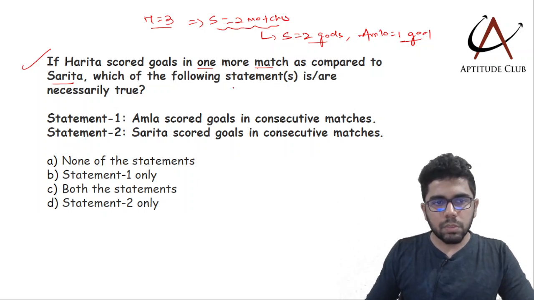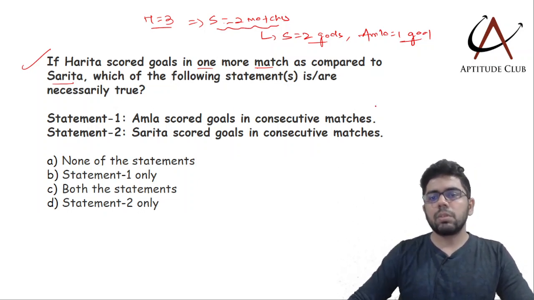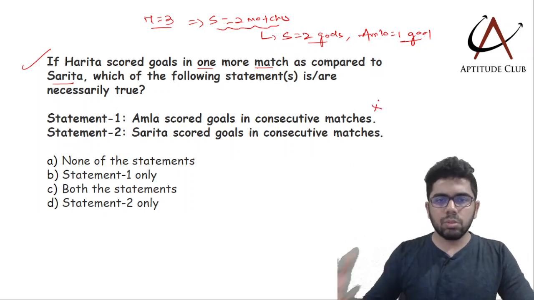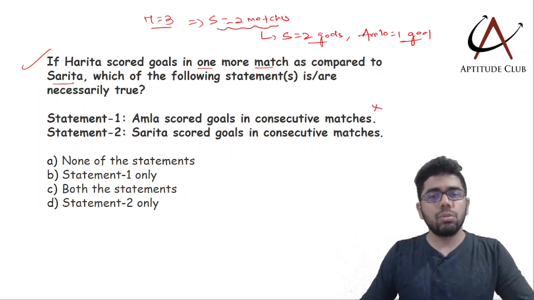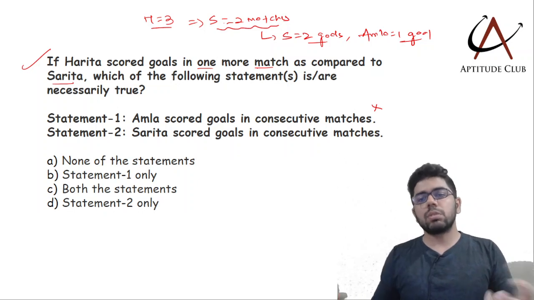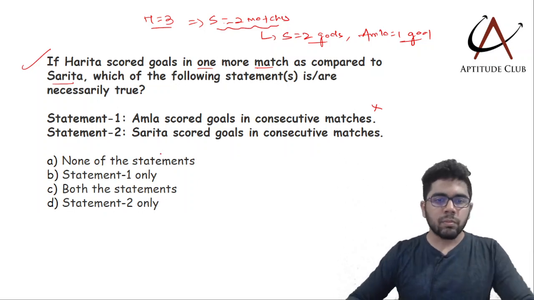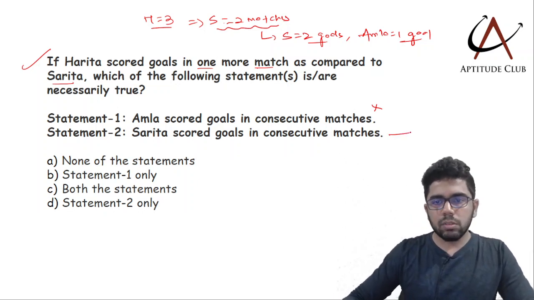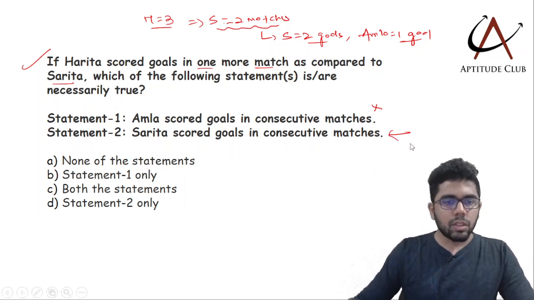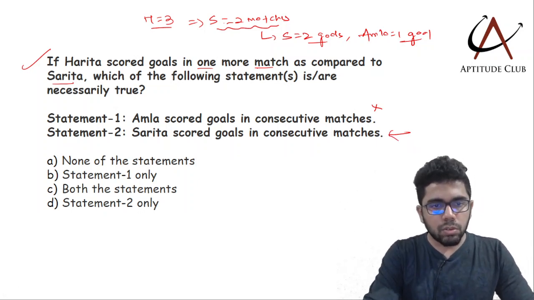So which of the following statements is or are necessarily true? Amla scored goals in consecutive matches. Not possible, because Sarita is scoring in 2 matches. So she has to score 2 goals. So Amla scoring in 2 consecutive matches with 1 goal is not possible. Sarita scored goals in consecutive matches. Sarita is scoring goals in consecutive matches.